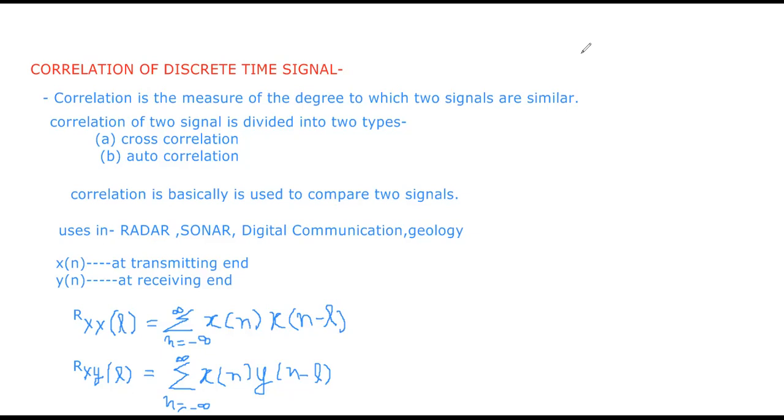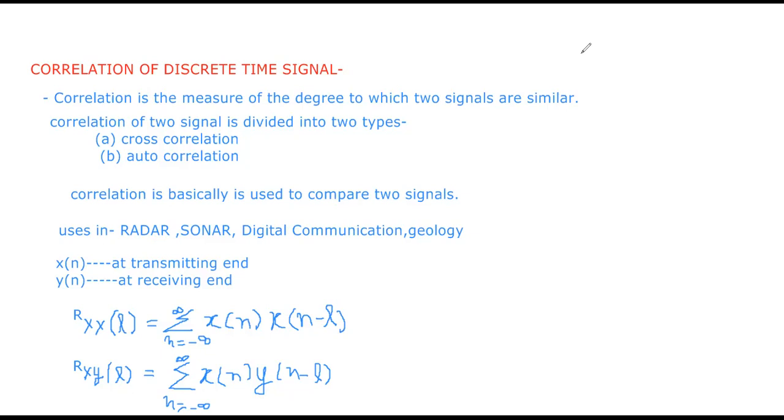For example, on the Indian Pakistan border, we have very high quality radar systems so that we can know each and every movement of aircraft and other air force movement, and it is also used at ground level. So correlation of signals is very much used in radar systems.